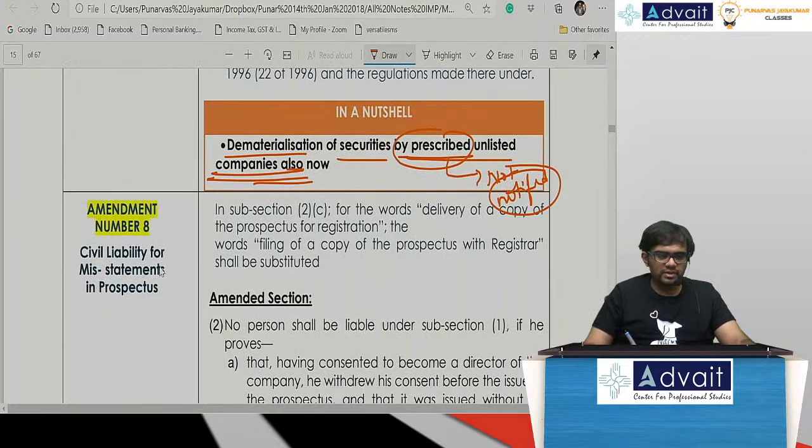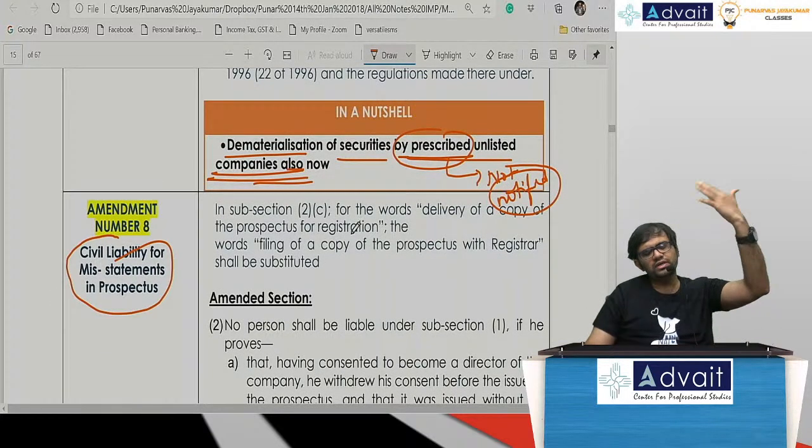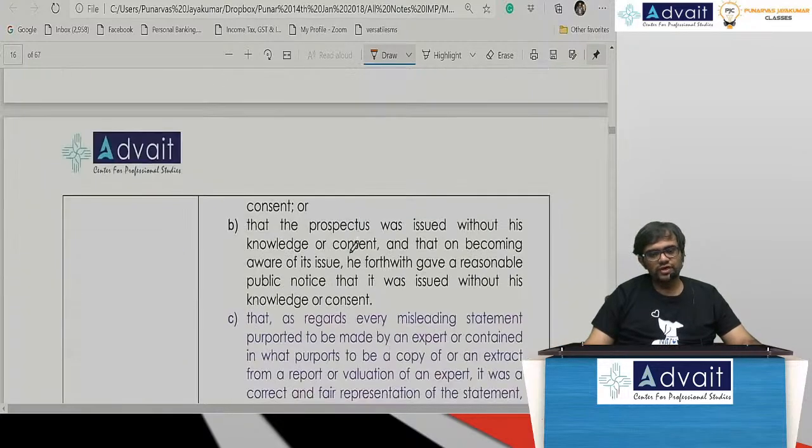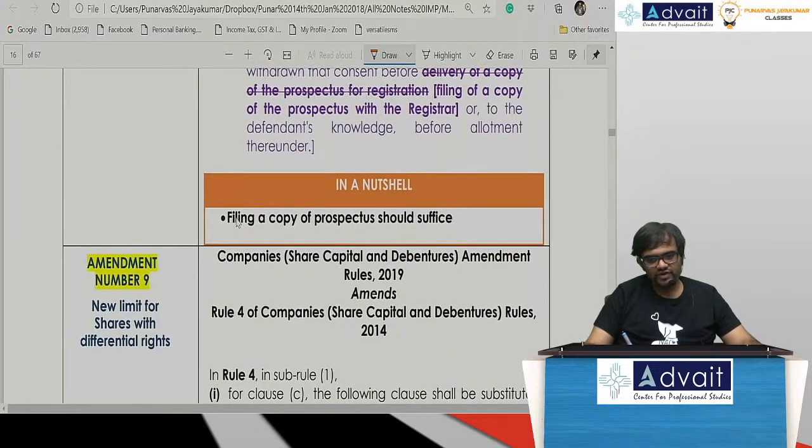Again, amendment number 8: if there is any civil liability for misstatement, earlier I had to do it under the Companies Act. Now, I told you the entire concept has been shifted to SEBI, because of which it says filing a copy of the prospectus should be enough.